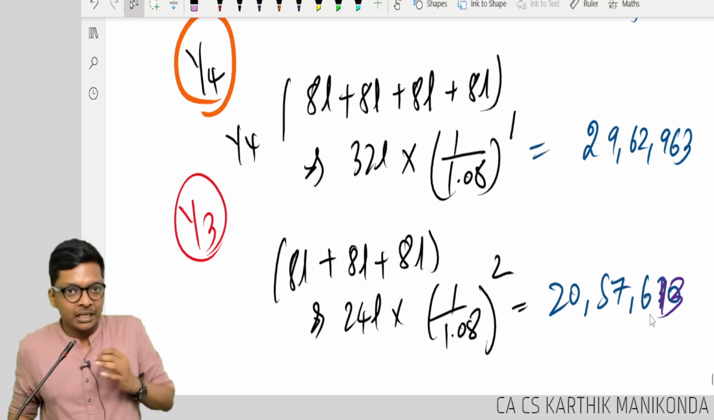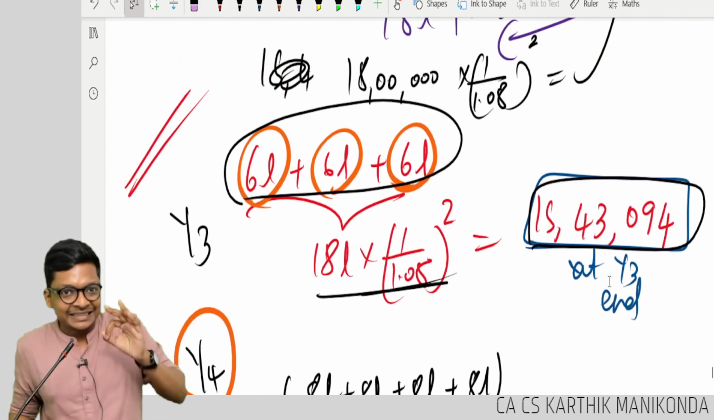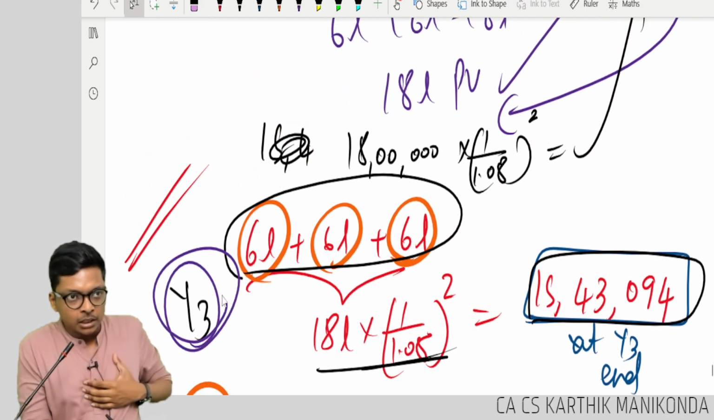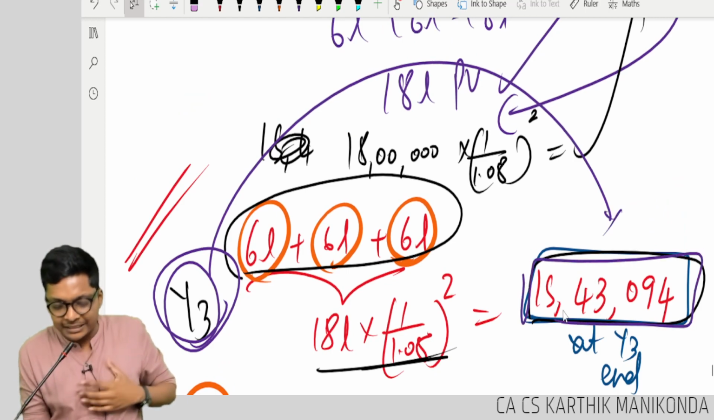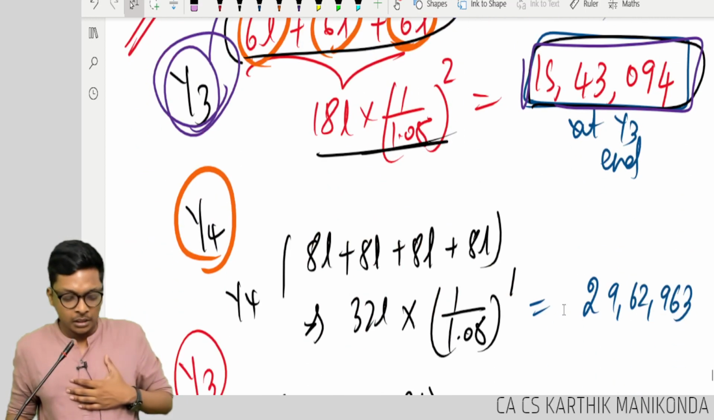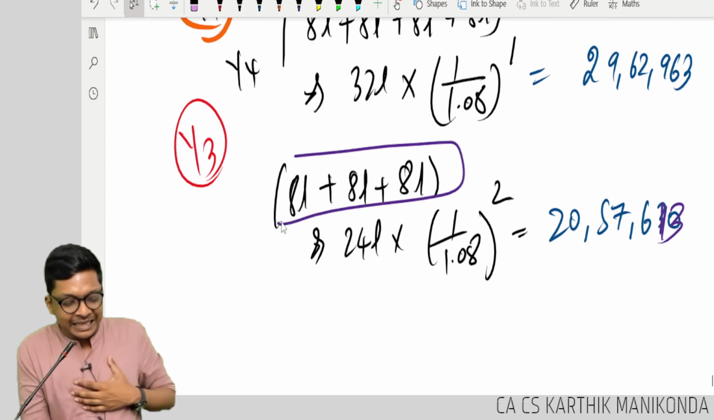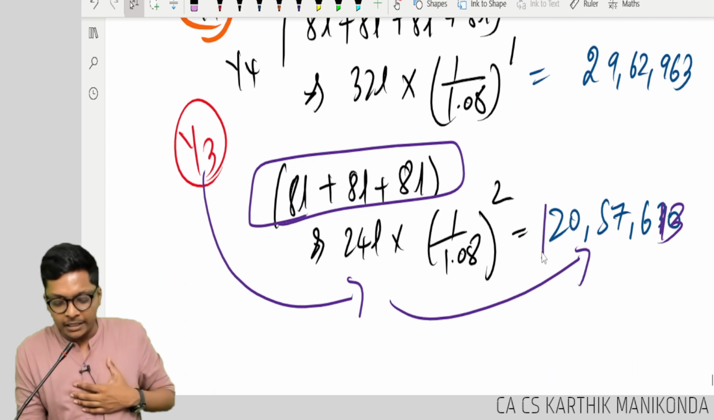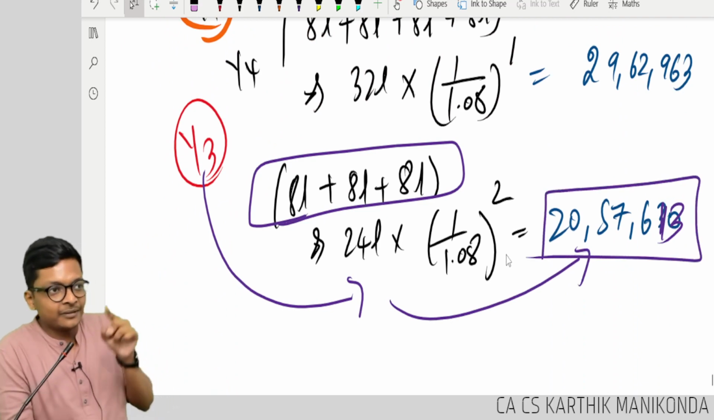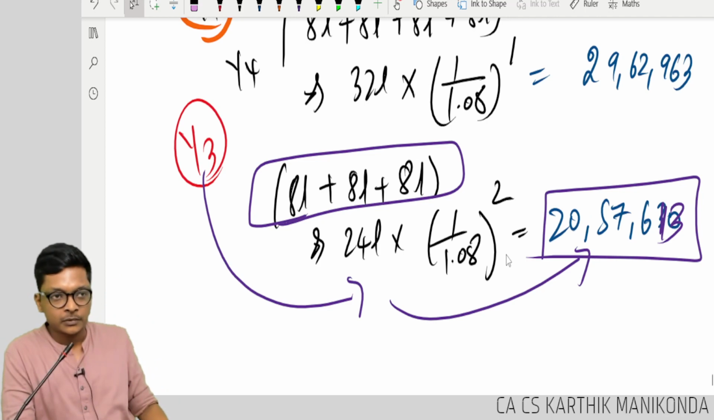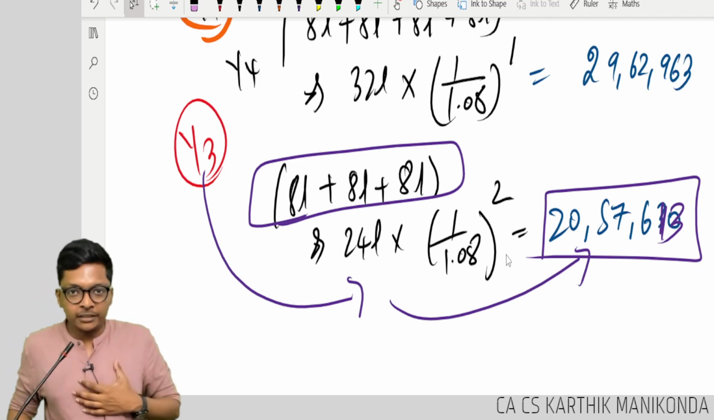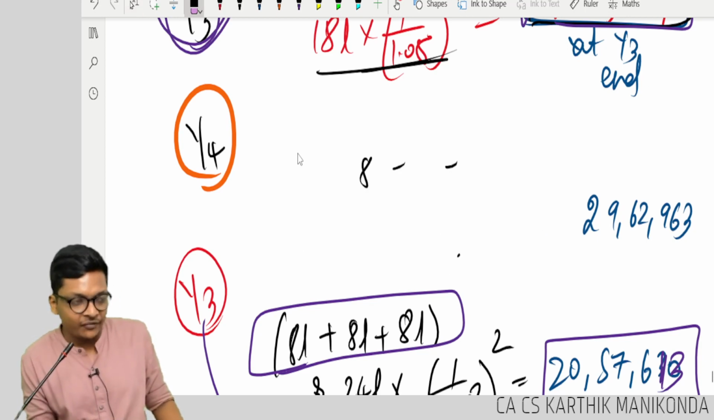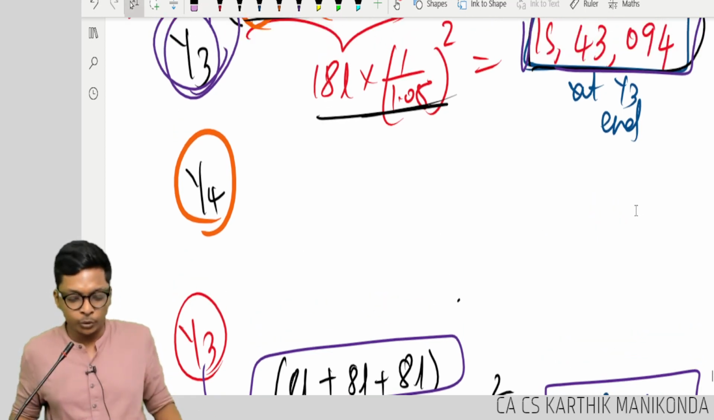Now I am going to make a statement. Tell me if it's correct. If my salary is 6 lakhs every year, at the end of year 3, the provision should be 15 lakhs 43,094. Correct? If my salary is 8 lakhs every year, at the end of year 3, my provision should be 20 lakh 57,613. Are you following? Getting it? Forget this year 4. I just wanted you to compute if anything different comes. You understood how to compute.